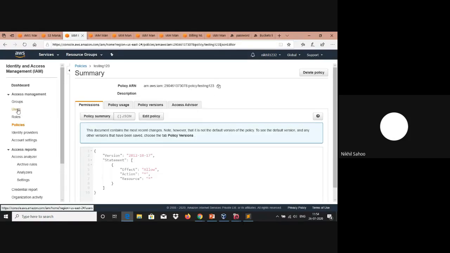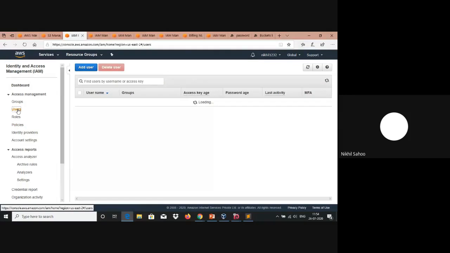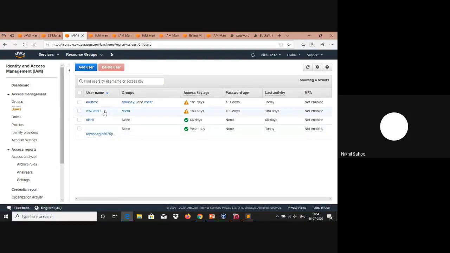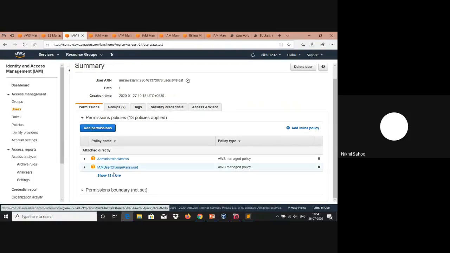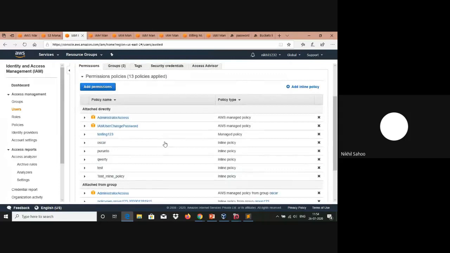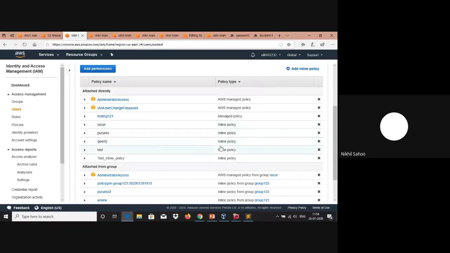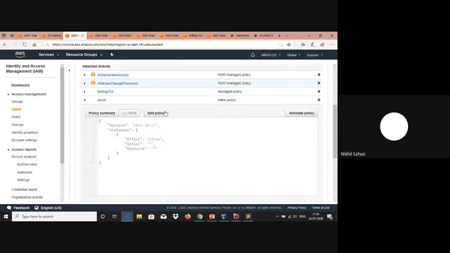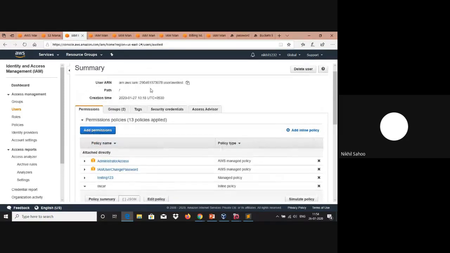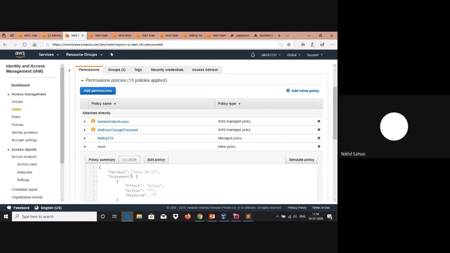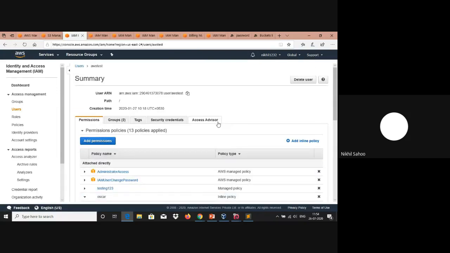Now if I move to my user section, let's go to this particular AWS test user here. I've got a lot of policies attached to this user. Here you can see that I've got a few inline policies, and there is no option to click here, which is why you don't have a policy ARN. This particular Oscar policy is only associated with this user, named AWS test, and you cannot attach this policy onto some other user or group. So it is only associated with this user.